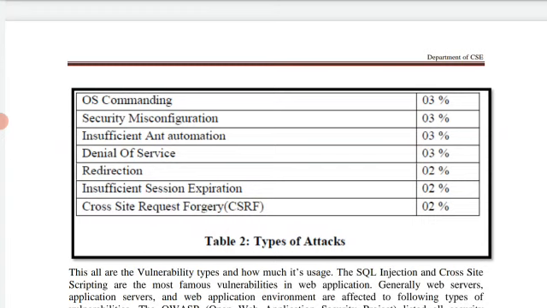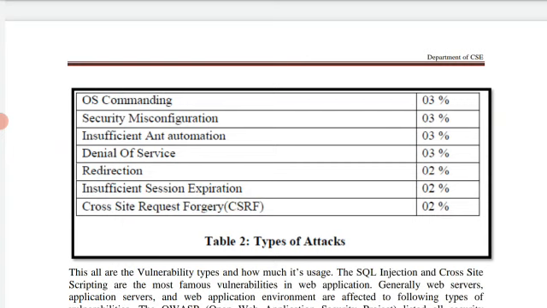OS commanding means the attacker uses viruses, worms or DOS attacks. With the help of these, the viruses are directly installed onto the victim's PC, and the victim doesn't know whether a virus is installed or not. Whenever that system is restarted in the future, it boots the OS and corrupts that particular OS. In this way the destructive mind of the attacker works.